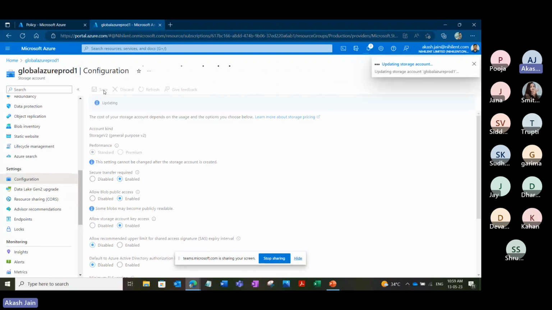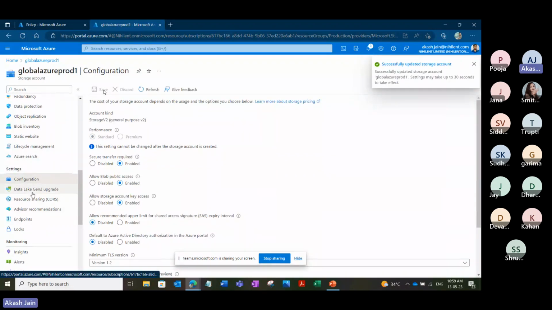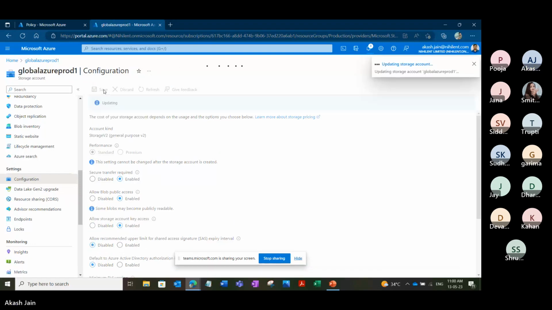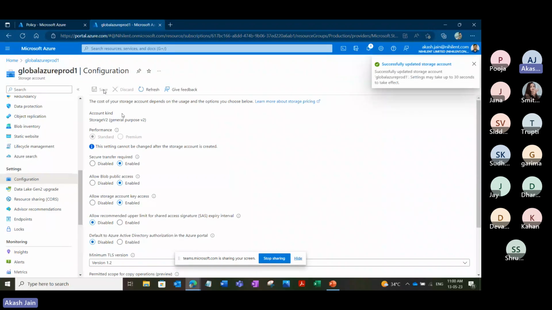If I go and enable it once again, and then come out of this configuration page and go back to it, I see that it again went to the disabled state. We created the storage account with public access enabled. Now I'm manually configuring it to enable the public access, but by default it keeps going to the disabled state. It saves, it says successfully done, but as soon as I refresh the page, it goes back to disabled. This is happening because of the backend policy that is running.